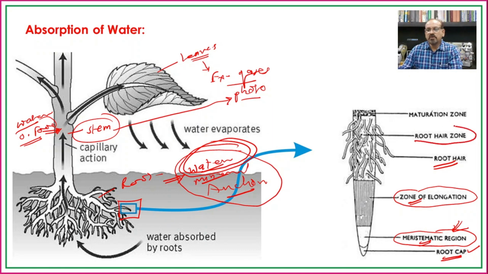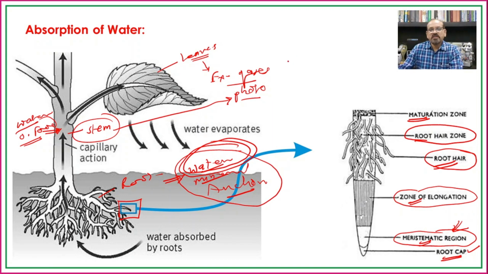Later on, there is the root hair zone. This root hair zone, which is present just behind the zone of elongation, is mainly responsible for the absorption of water, because it bears the different root hairs, and basically the root hairs are responsible for the absorption of water and not the complete root. And later on there is the maturation zone, where after some time the older root hairs die, and again there is development of new root hairs.